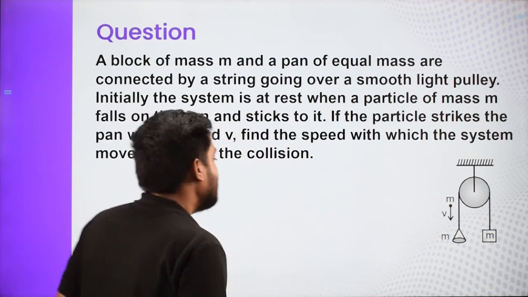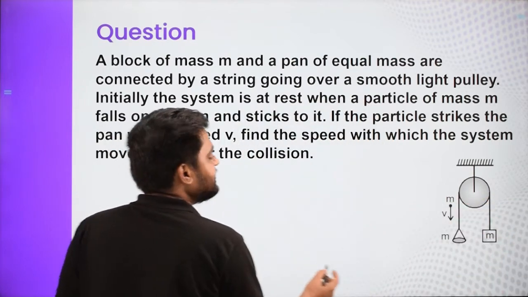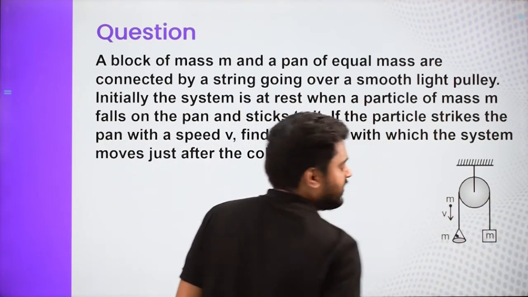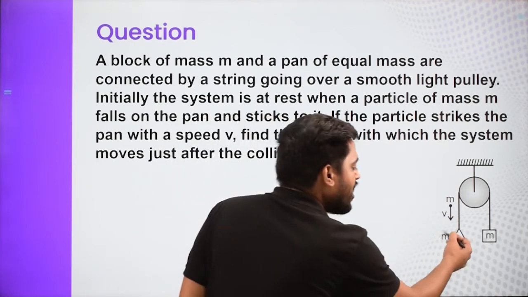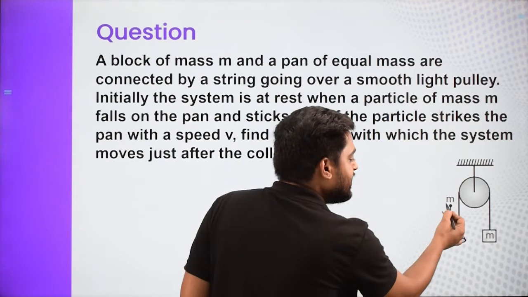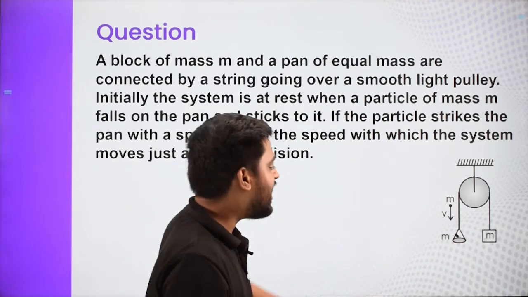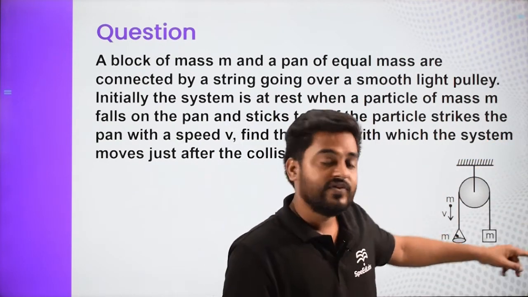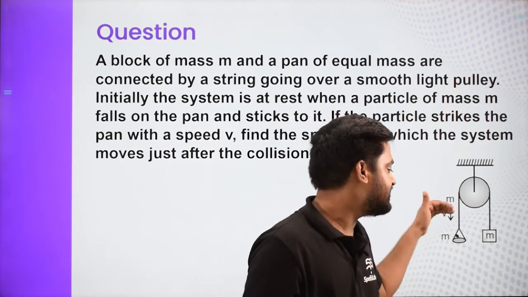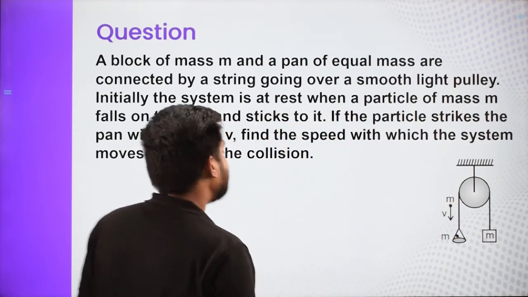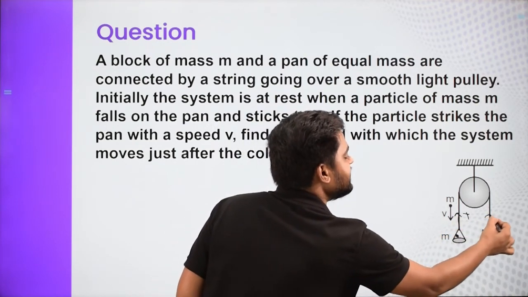So what happens? See, understand, we can expand this like this. So I am saying when this comes over here, what will happen? It will try to impart some momentum in that direction. So an impulsive normal comes between this particle and this pan balance, due to which it will gain a downward velocity. But as soon as this wants to go down, this will go up with the same speed. Velocity will be different because this is downward, this is upward. So now I am saying the forces which are acting are impulsive tension and impulsive tension over here.